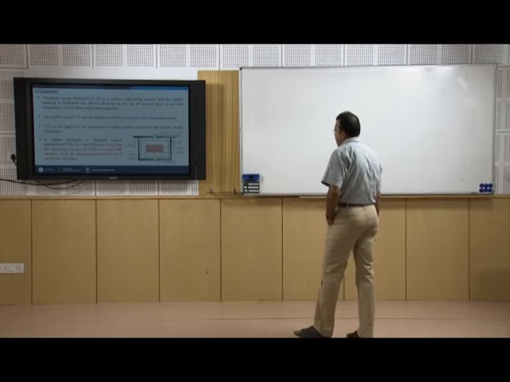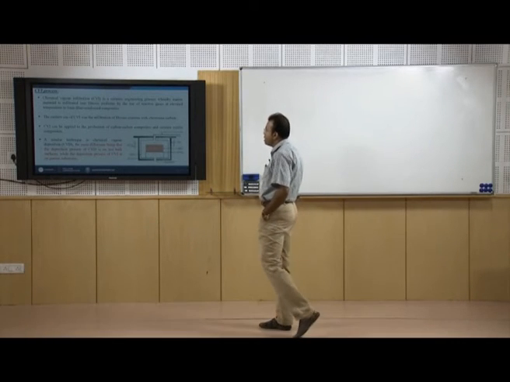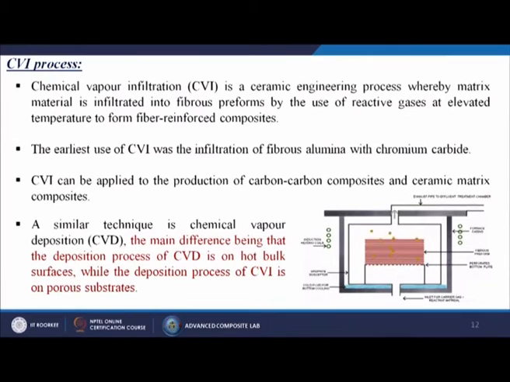Next is the latest technology, called the CVI process, known as the chemical vapor infiltration process. This is also a latest technology. So what does it mean? Chemical vapor infiltration is a ceramic engineering process whereby matrix material is infiltrated into fibrous preforms by the use of reactive gases at elevated temperature to form fiber reinforced composites.